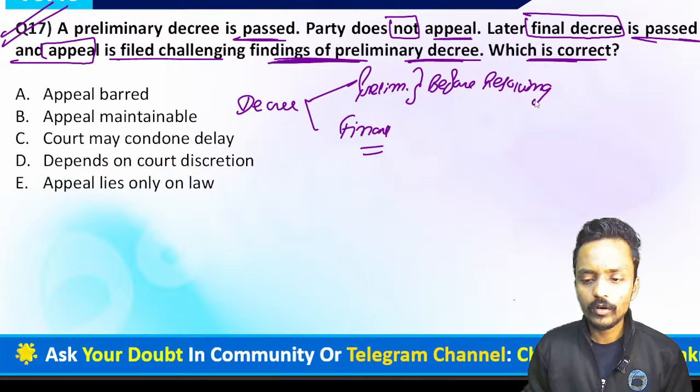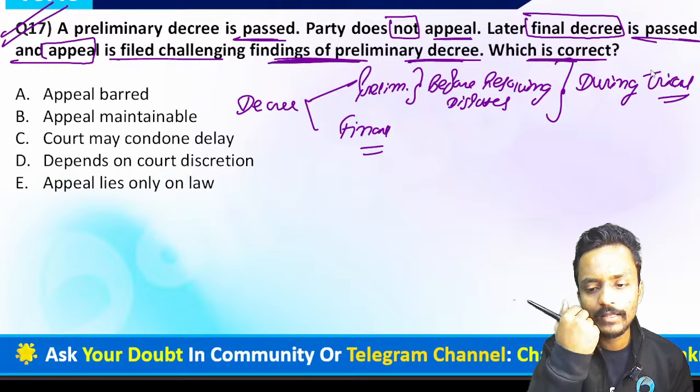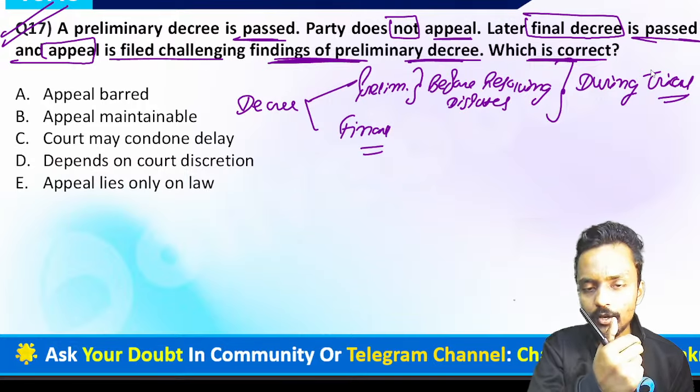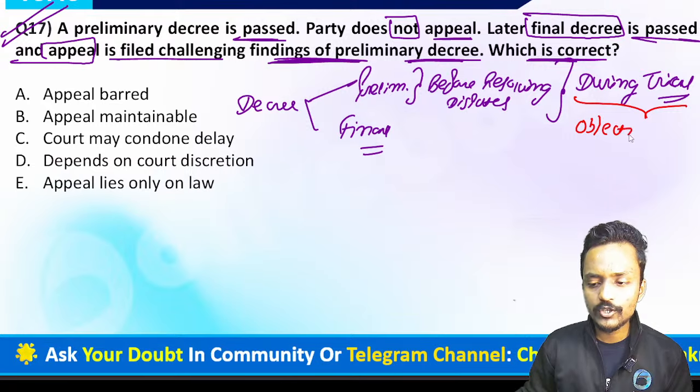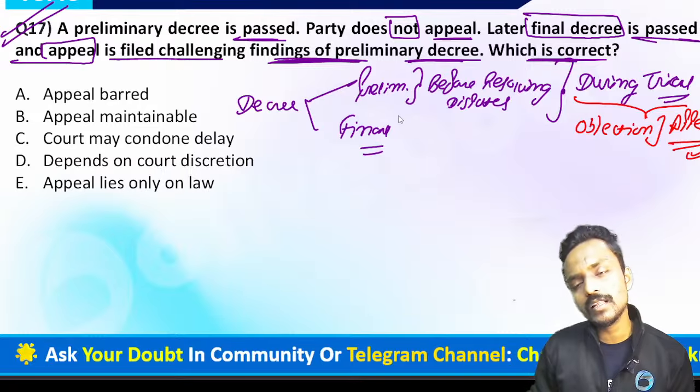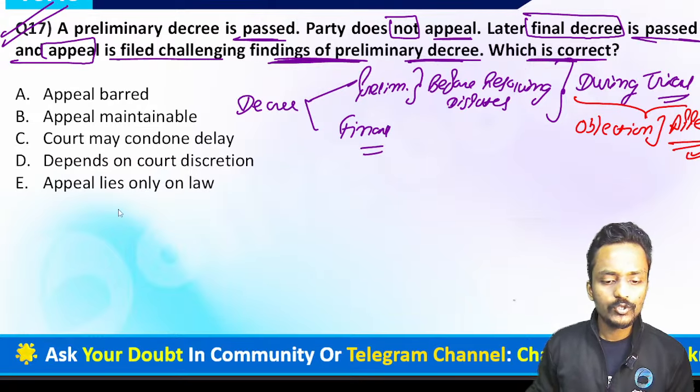But when a preliminary decree is passed by the court during the trial, if you have not raised any objections, then when the final decree is passed later after deciding the matter, you will not be able to raise any question or challenge the decree passed under the preliminary decree. That's the reason behind it. If you have an objection, you can file it during the trial, and you may file an appeal. The appeal will be considered here. But once the final decree has been passed, if you want to challenge the preliminary decree, that is not allowed at all.